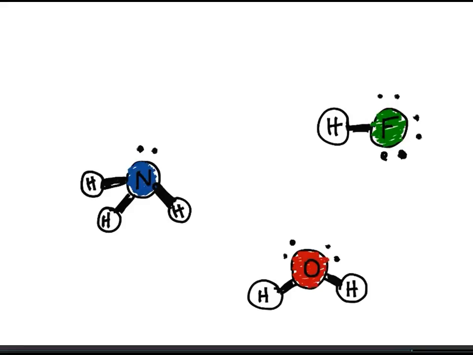We have ammonia, we have hydrogen fluoride, and we have our water models. And you can see that each of them has an attached hydrogen, and being fluorine, oxygen, or nitrogen, that of course means that they can hydrogen bond. They also each have at least one lone pair on the central atom, which means that they can accept hydrogen bonds.